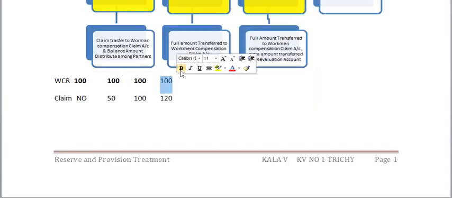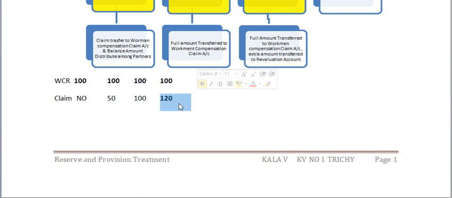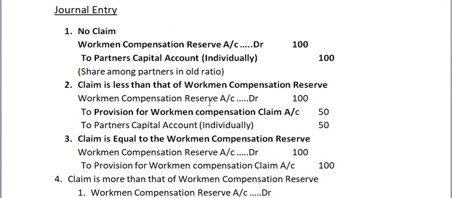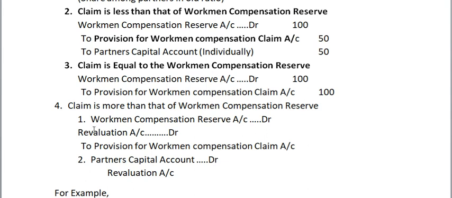Next, we go to the third condition. The third condition is a workman compensation reserve account of 100 rupees and a claim of 120 rupees. That's more than the reserve. What to do here? Let me write here: workman compensation reserve account is 100 rupees. You know very well how we can write that one.